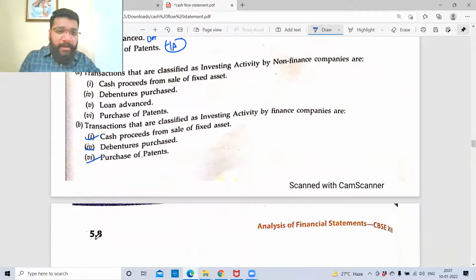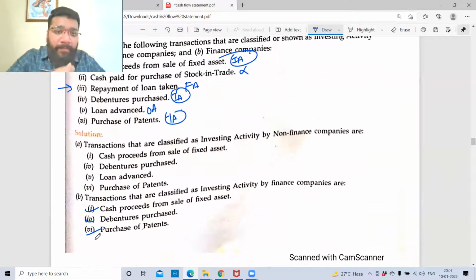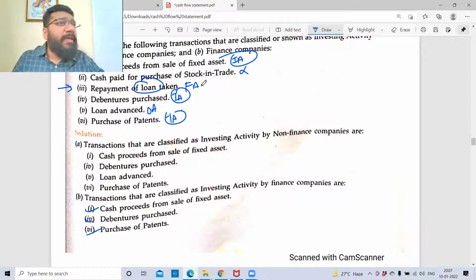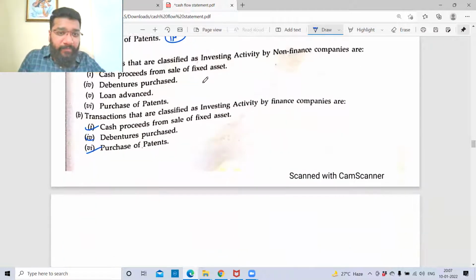Sir, I have one doubt. Repayment of loan is pooling of funds for the financial company. That is why it has become a financing activity, is that right, sir? When loan taken is a financing activity, the repayment of loan will also be categorized as a financing activity. It's not pooling of funds. The funds you've raised, you're repaying them back. Accumulating the loan is pooling of funds. Repayment is giving it back. Okay, sir. Thank you, sir.